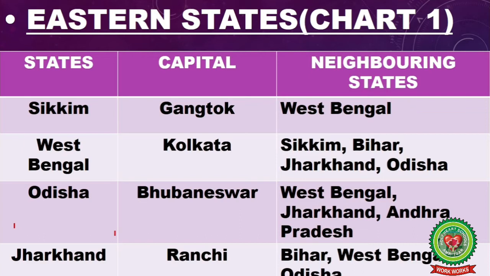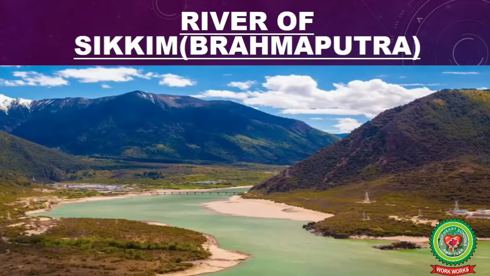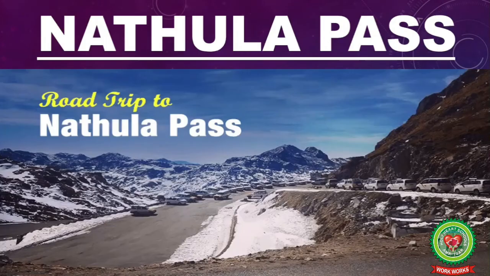Now children, let's discuss the landform, climate, rivers and tourist places of eastern states. Sikkim. Sikkim is located in the eastern Himalayas. So the landform of Sikkim is hilly and its climate is pleasant in summer and very cold in winter. The river that flows through Sikkim is Brahmaputra. The visiting places of Sikkim are Gangtok, Pelling, Nathula Pass, etc.